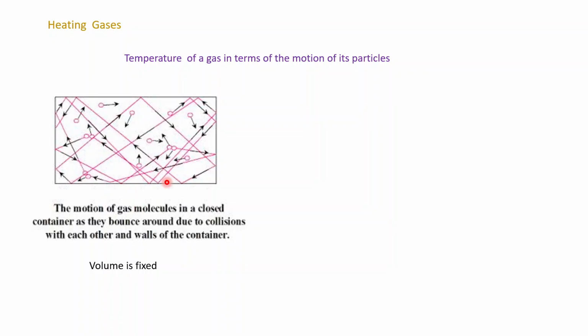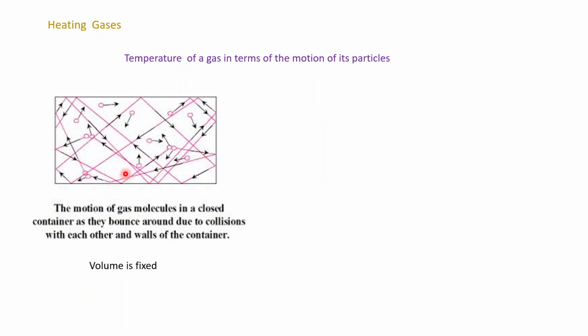If we heat a gas in a closed container, as the temperature increases, the gas particles move faster and hit the wall of the container with increased force. We say that the molecules have greater kinetic energy at higher temperature. The higher the temperature, the higher the pressure will be in the container at fixed volume. If volume is not fixed, then what is happening?